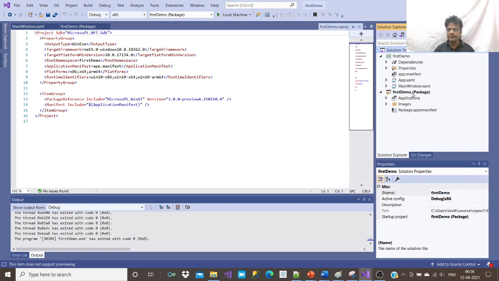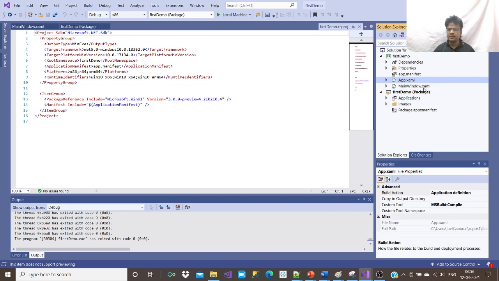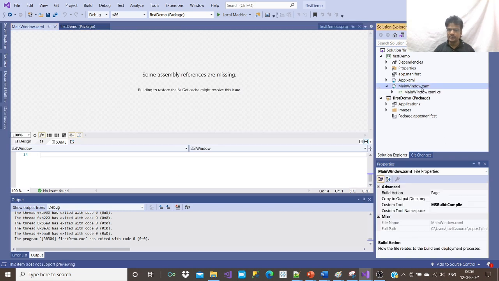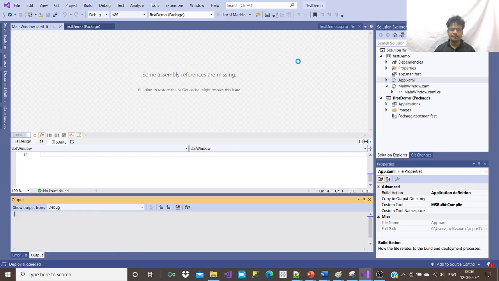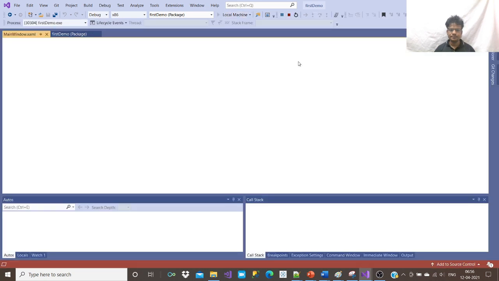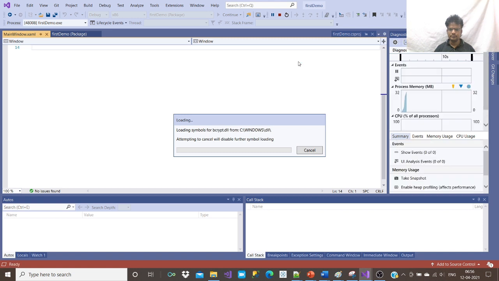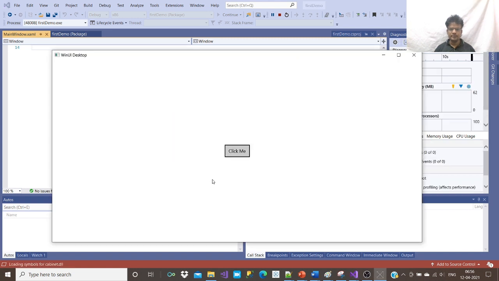When we build, it will deploy the package on our PC. This is App.xaml, and this is MainWindow.xaml. In MainWindow.xaml we have only an empty screen. There is no UI. Finally it is launched. See, we can see the WinUI desktop window here. This is what we selected, and this is the first example.